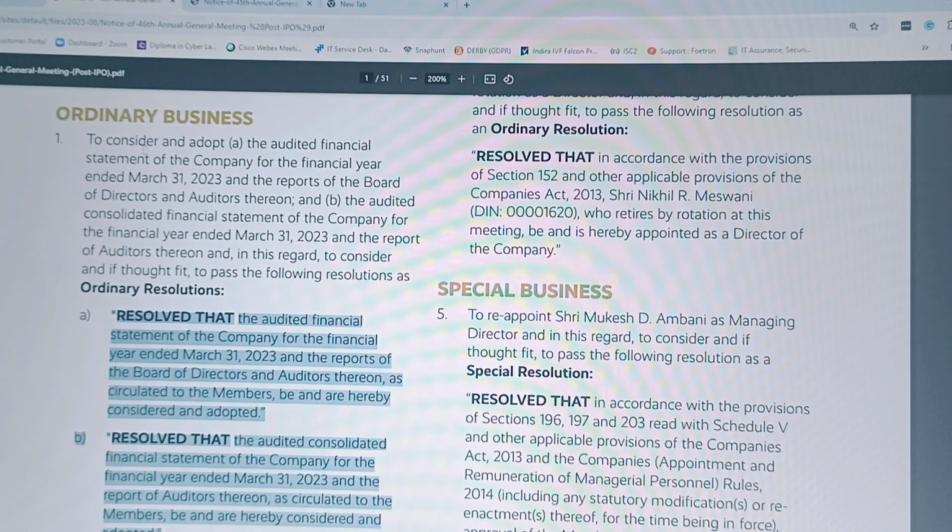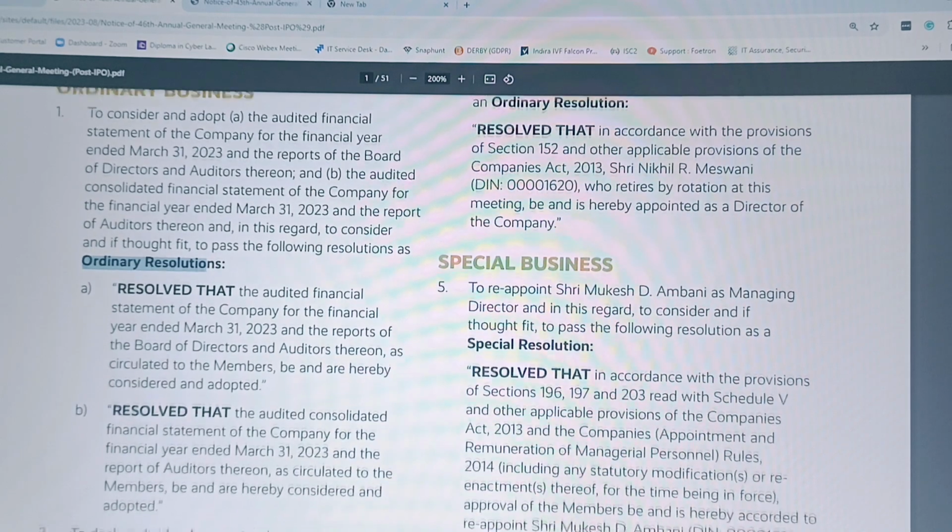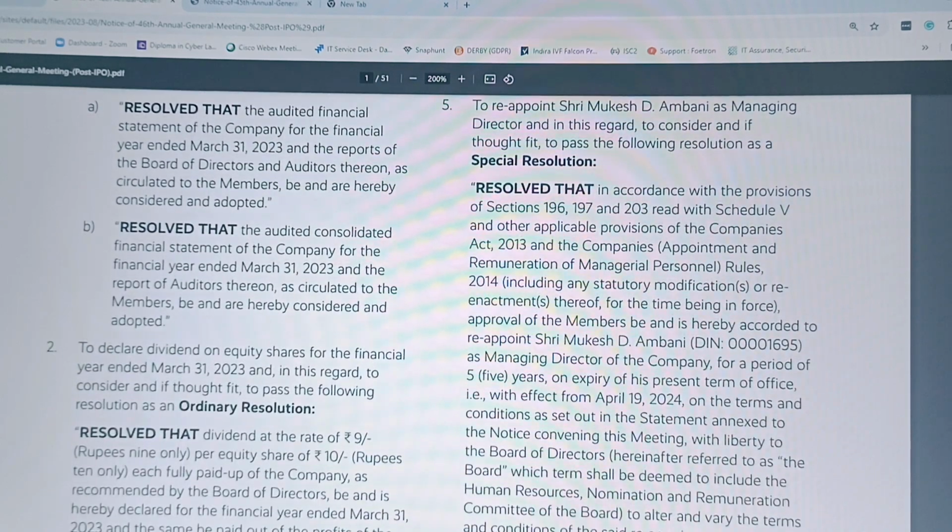Here the first point is consideration and adoption of audited financial statements and the board of directors' report and auditors' report. Ordinary resolution is passed. Both resolutions are mentioned here. Now the next item is declaration of dividend. It varies on a company to company basis. If in your company no declaration of dividend is required, then you can skip this resolution.